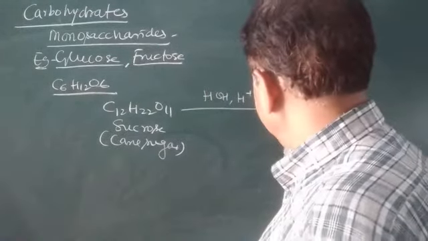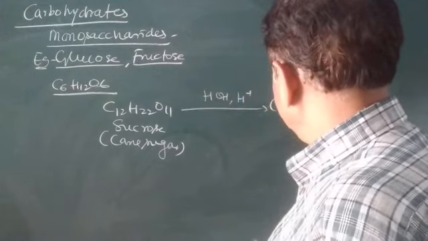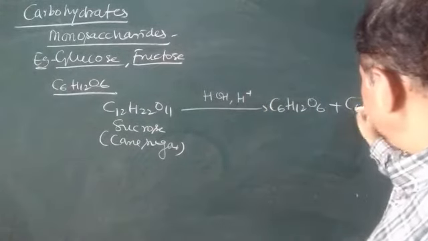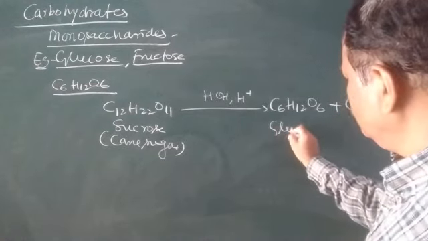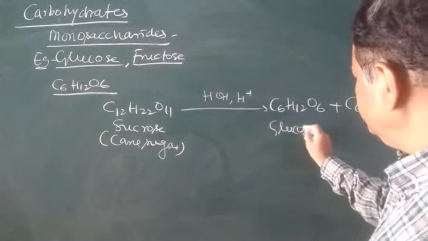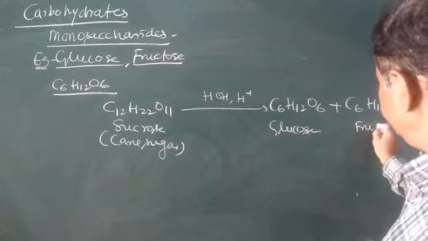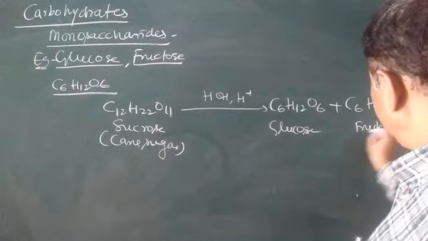there is summation of C6H12O6 plus C6H12O6. This is 1 mole of glucose, and this is fructose.